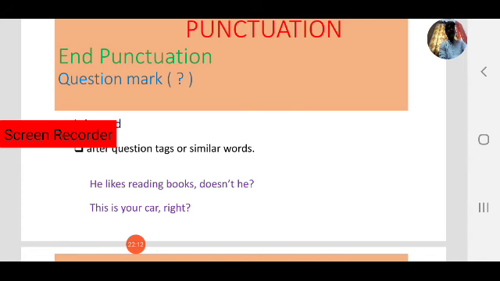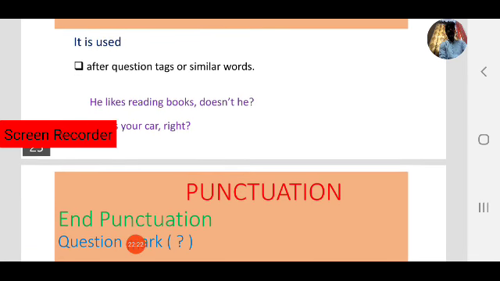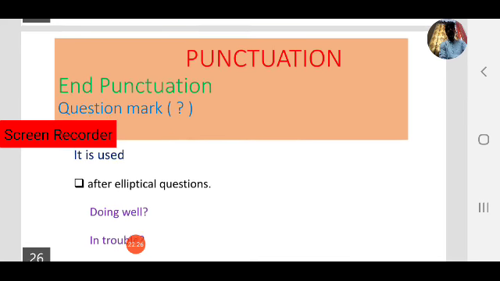Right, this is also another type of sentence. So here also we used a question tag at the end of the sentence. This is one case. Next one, third case, where a question mark is used after elliptical questions. There also we use question marks.